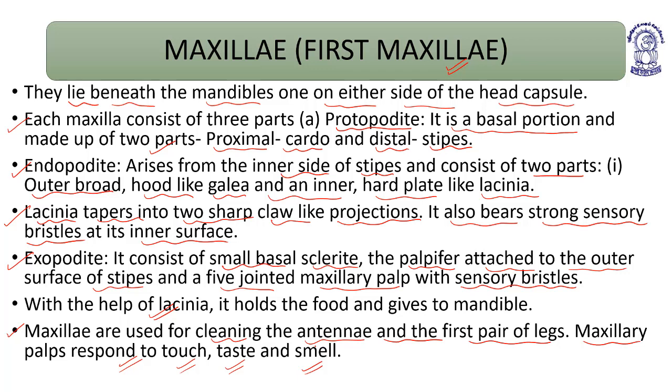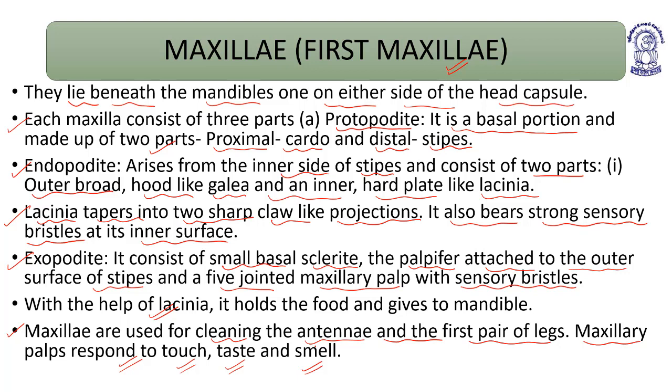The lacinia further tapers to form claw-like projections. It also bears strong sensory bristles on its inner surface. Understood? The exopodite consists of a small basal sclerite.